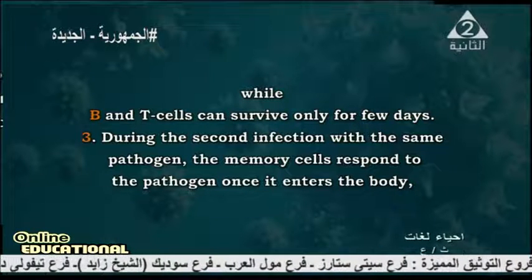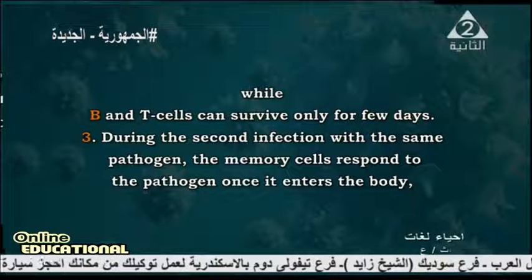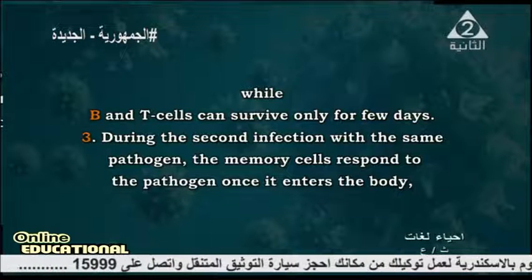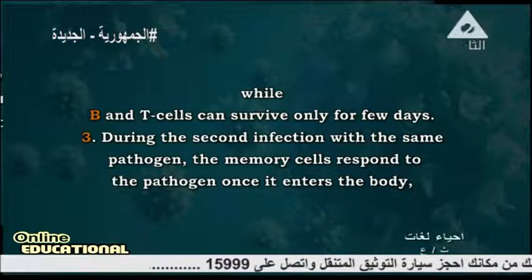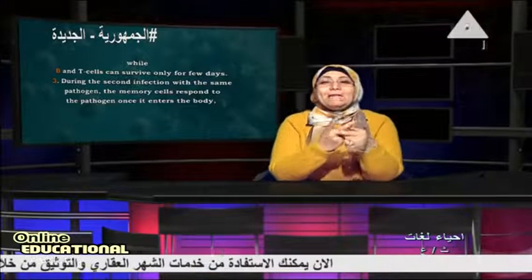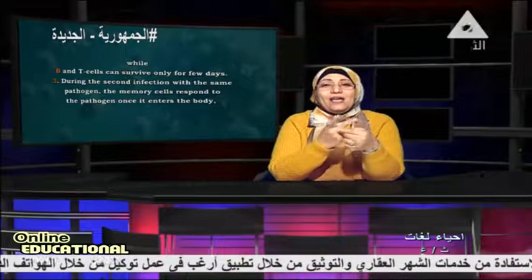During the second infection with the same pathogen, the memory cell responds to the pathogen once it enters the body. This describes what happens to the human body if infected by two types, like measles and influenza.